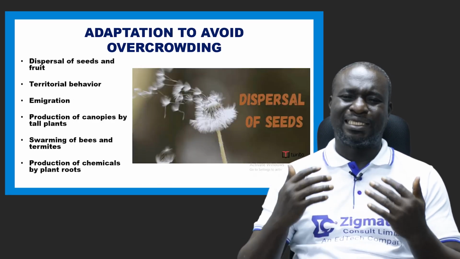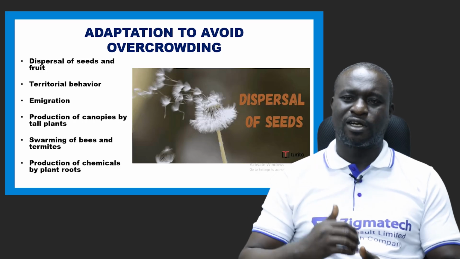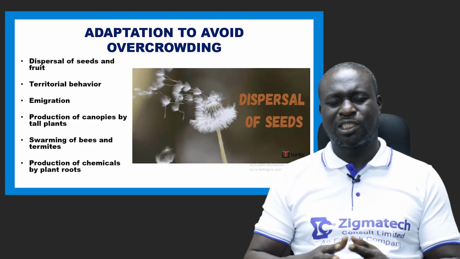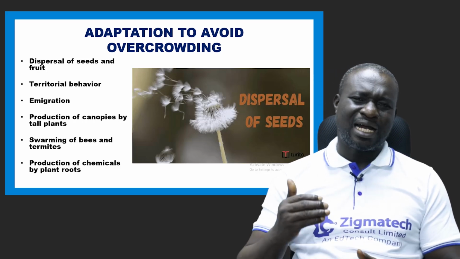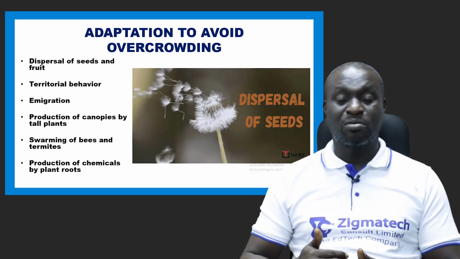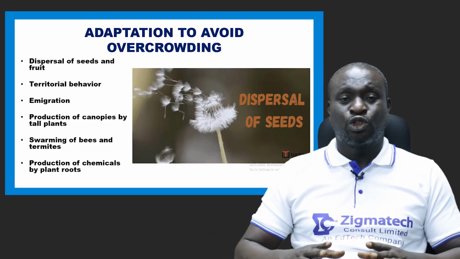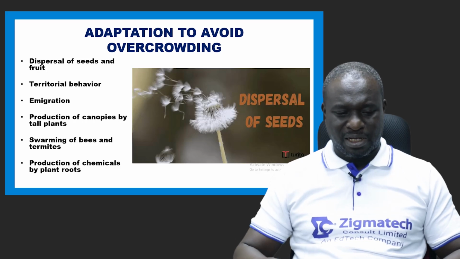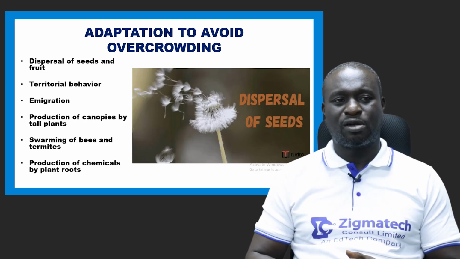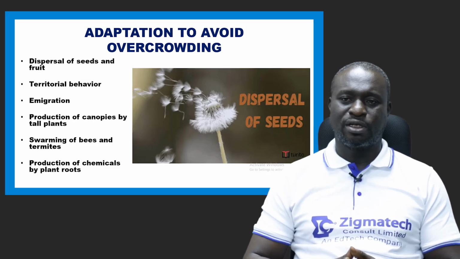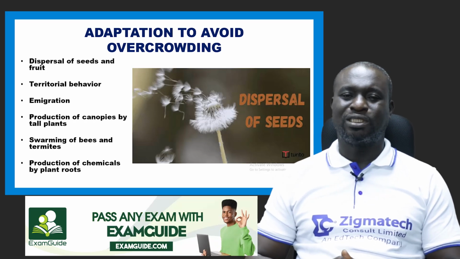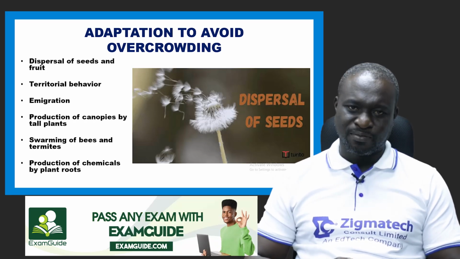Now, what are the adaptive features to avoid overcrowding? Remember I told you about lack of dispersal of seeds. There are several features that can help living organisms, plants and animals alike, to reduce or control overcrowding. One of the important ways in terms of plants is called dispersal of seeds.